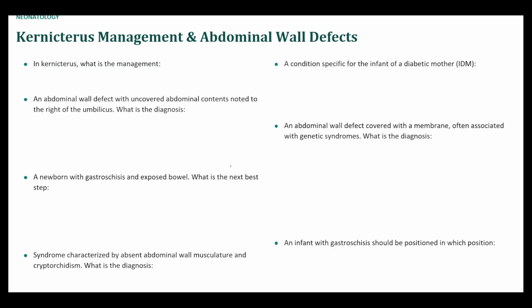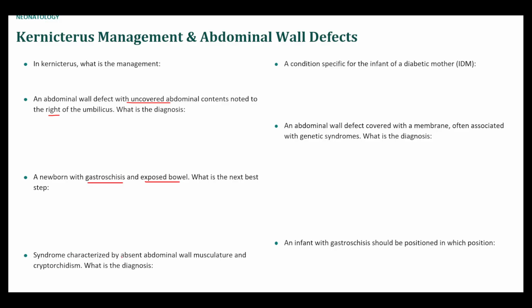Kernicterus management and abdominal wall defect. Kernicterus, you're going to manage with exchange transfusion, double the volume transfusion. Abdominal wall defect with uncovered abdominal contents: this is going to be gastroschisis, I'm not sure how to say it. It's on the right of the umbilicus. You have gastroschisis and exposed bowel. The first step is to cover it in a warm, wet wrap to prevent it from drying out, and then eventually you will need surgical repair.